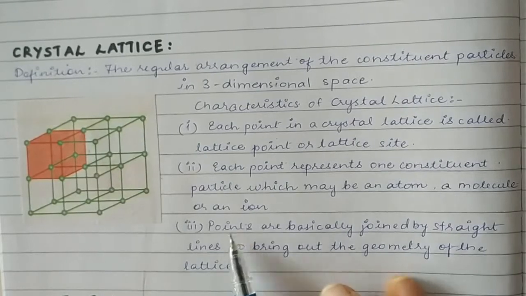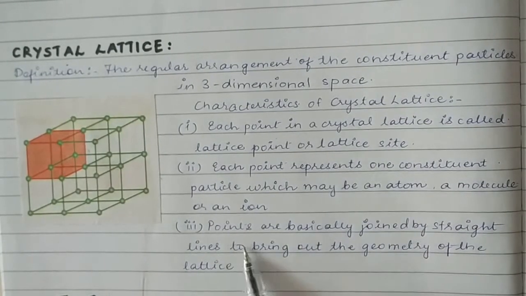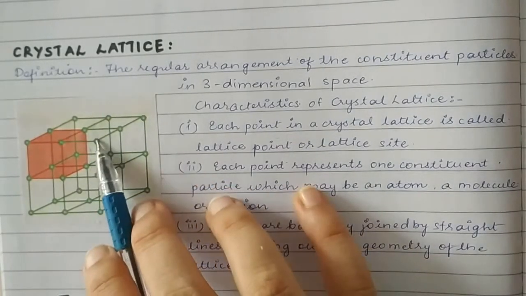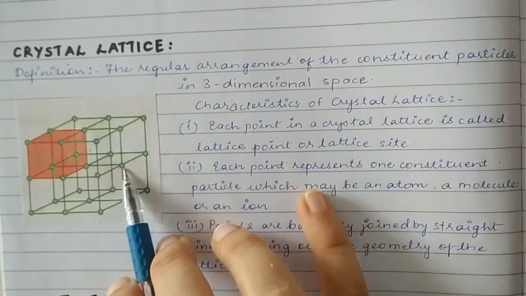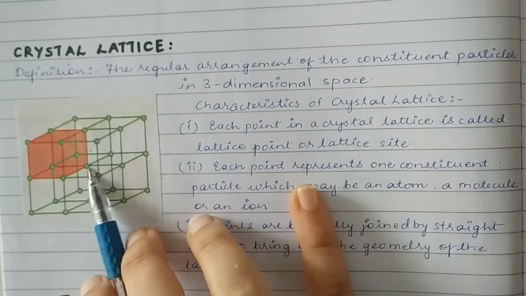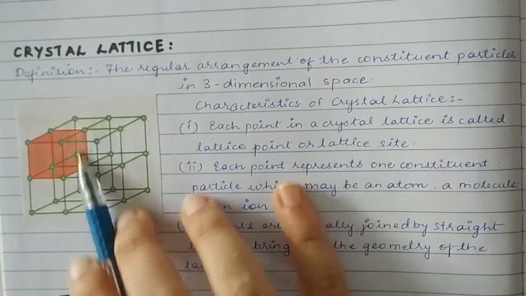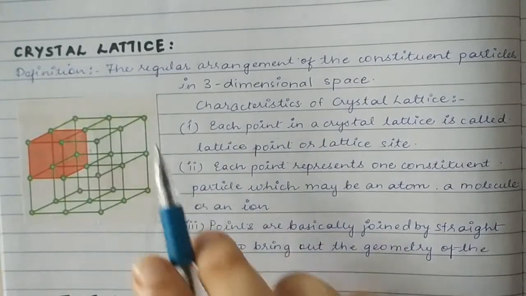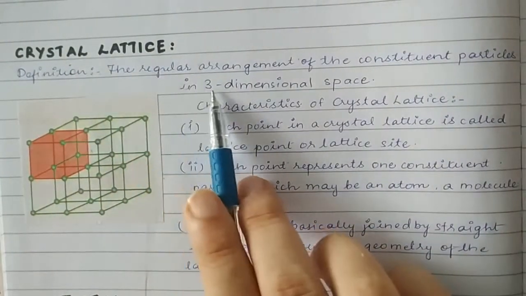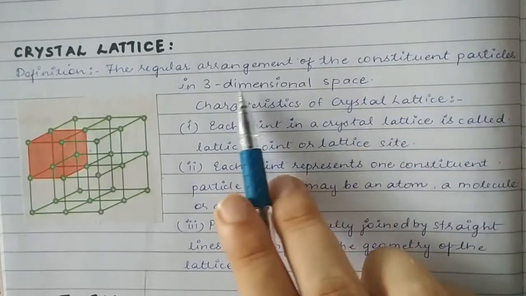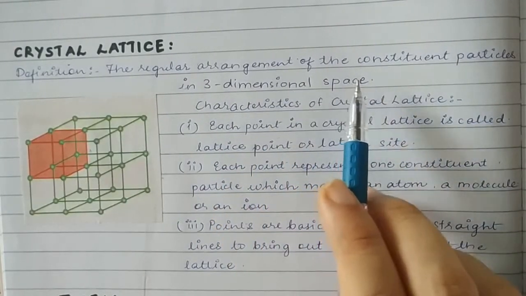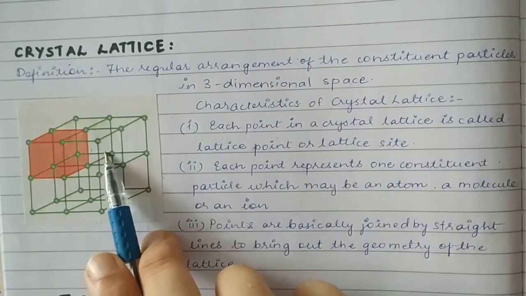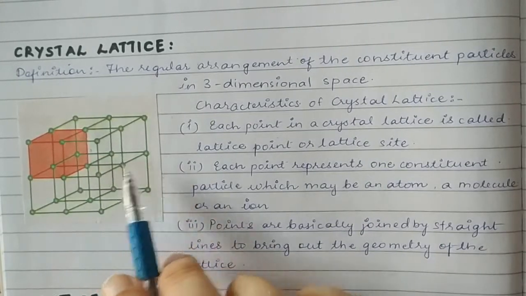Third, points are basically joined by straight lines to bring out the geometry of the lattice. So these straight lines are for us a hypothetical representation in order to study the lattice in a better way. Now you know what is crystal lattice, the arrangement of constituent particles in three-dimensional space. You know what is the meaning of lattice points or lattice sites and why these lines are drawn.